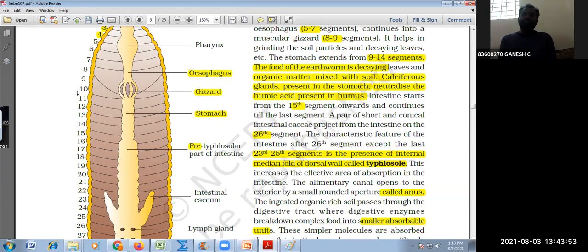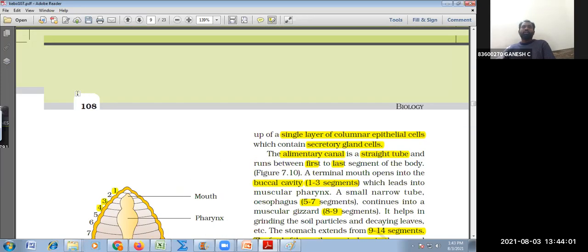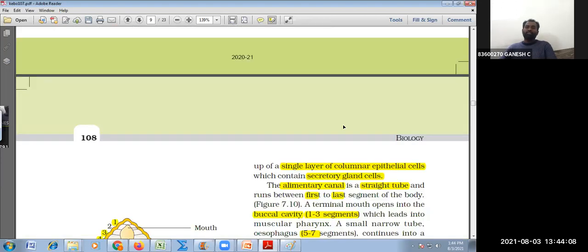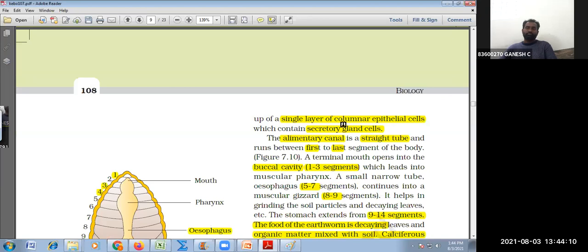And after this, the undigested food is thrown out through the anus. This much you have to remember. Shall we come again with this? Coming to the digestive system of earthworm. Is the digestive system of earthworm complete or incomplete?